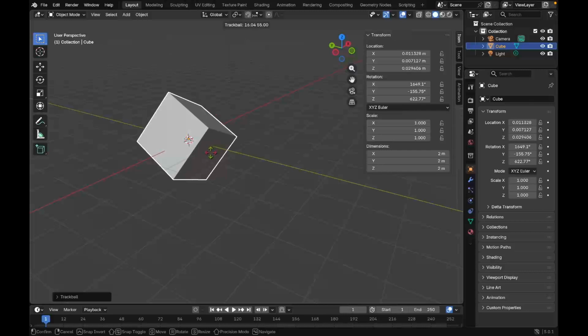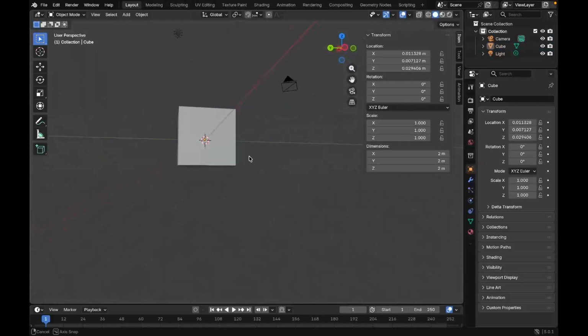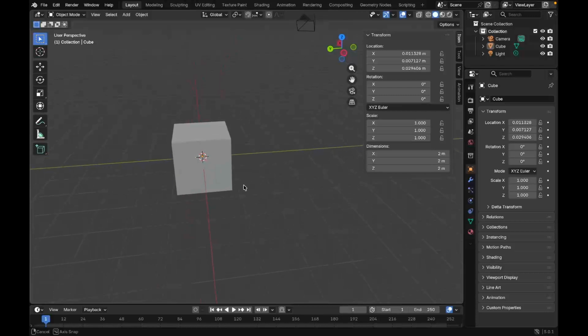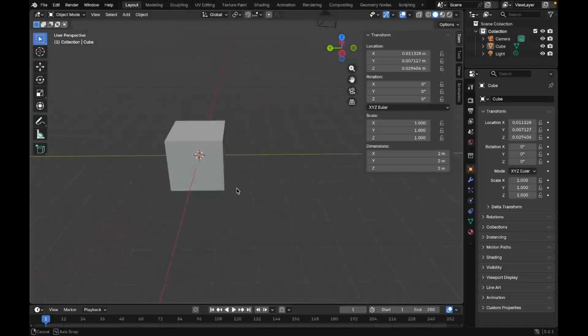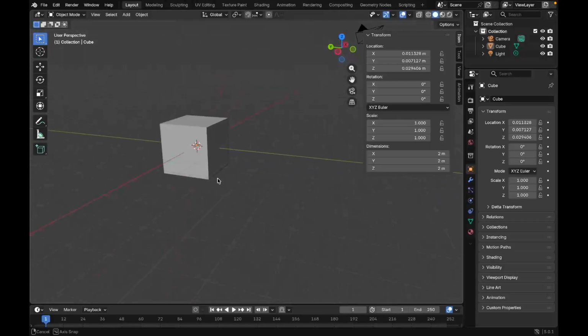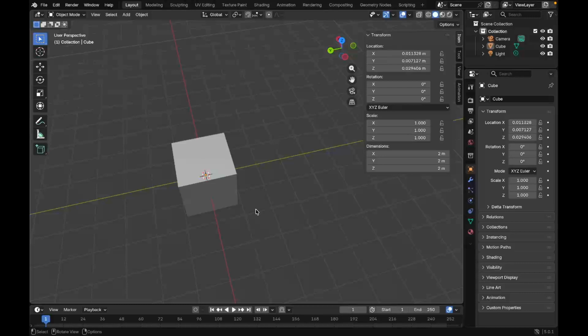I want to keep it as it is, with Control plus Z. We can press the middle of the mouse and change this interface, but I want to keep it like this.